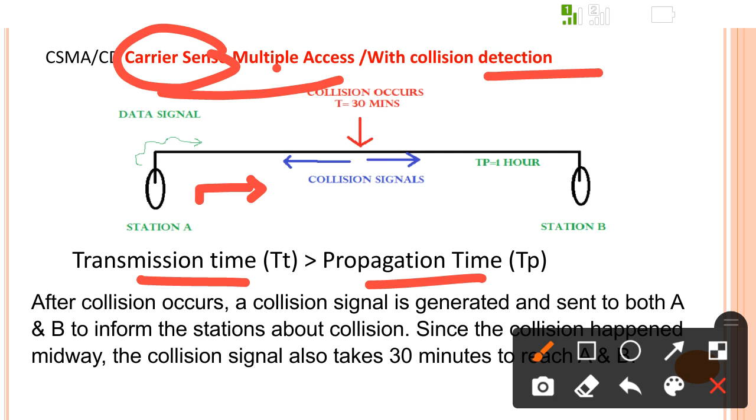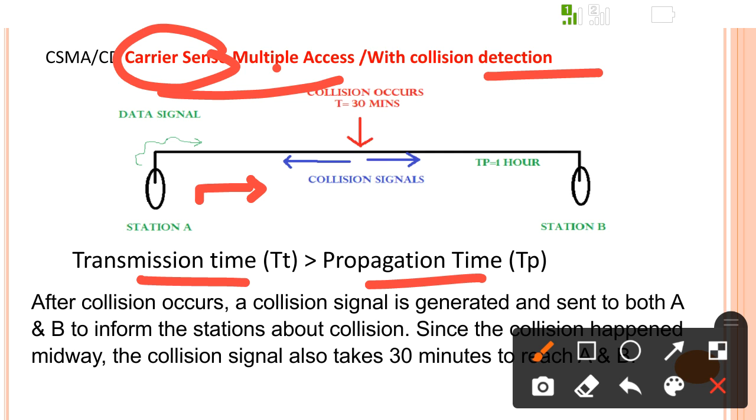So for CSMA/CD, we require that the transmission time should be greater than the propagation time. That means the time to send the data from station A should be more than the time for a bit to go from station A to station B. Why is it required? To detect the collision. How? We will see.